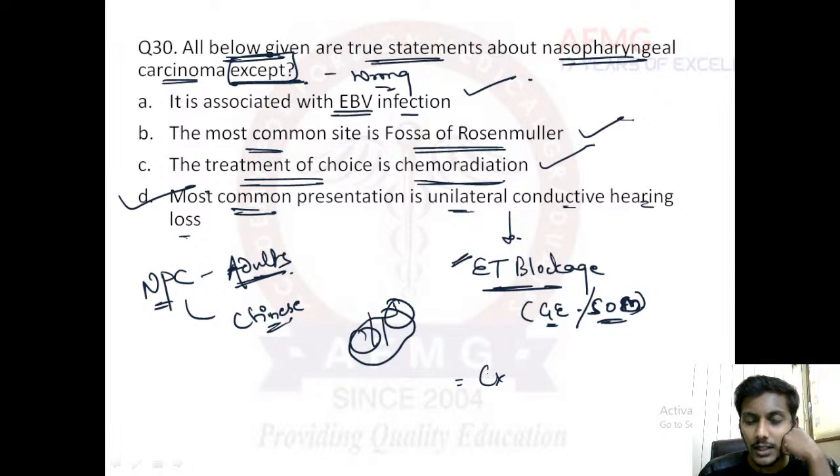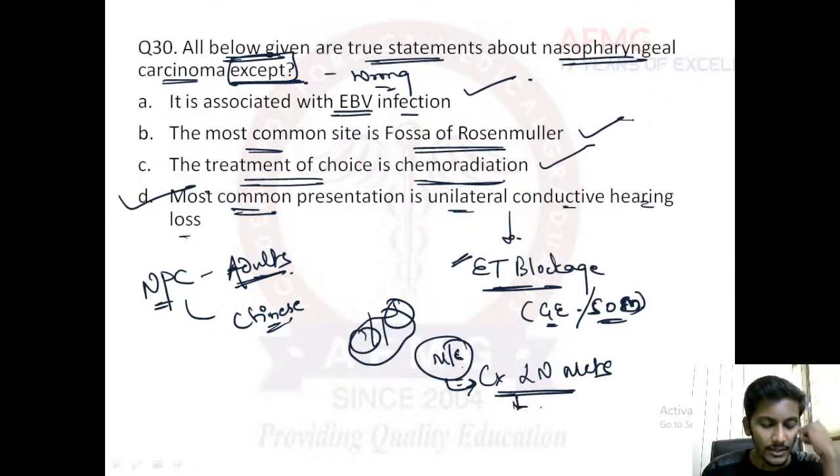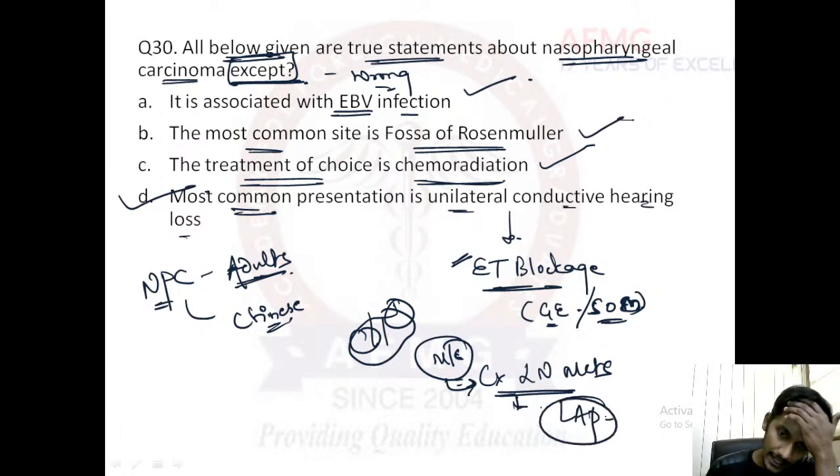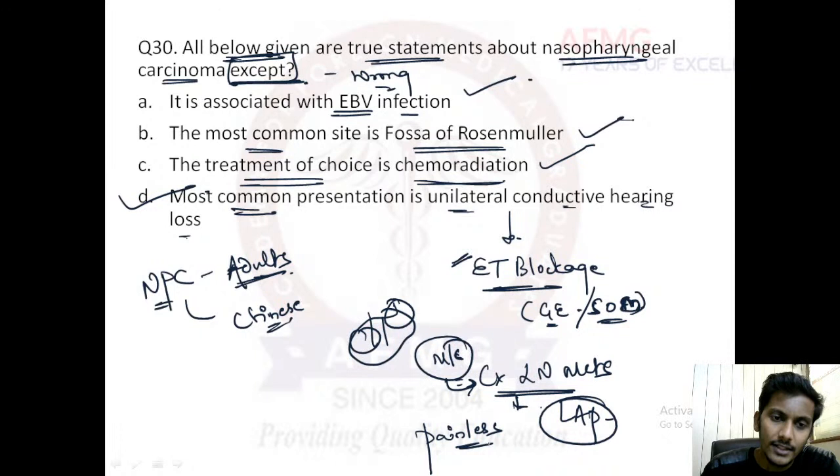So now the most common presentation. Please remember, the most common presentation of nasopharyngeal carcinoma would be cervical lymph node metastasis, or lymphadenopathy, you can say. It is painless. Very good. Painless cervical lymphadenopathy due to metastasis from the NPC is the most common presentation.